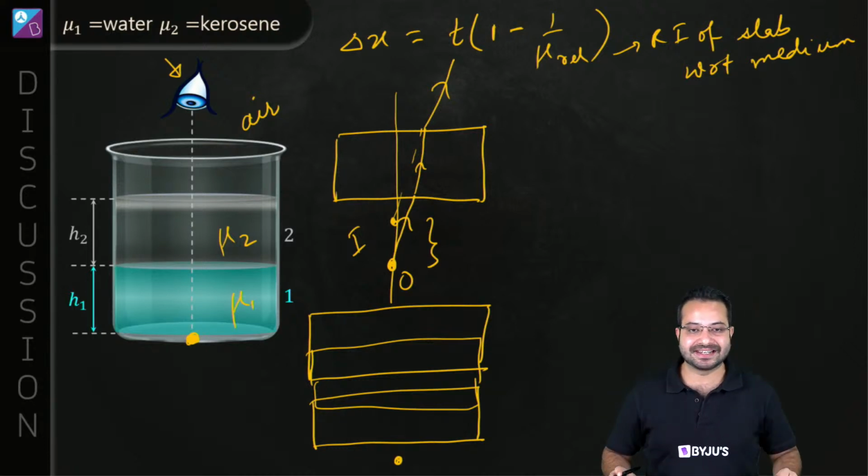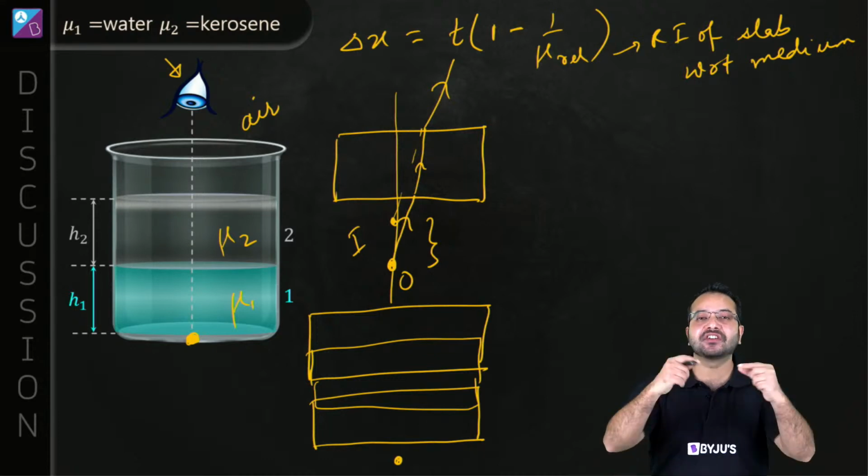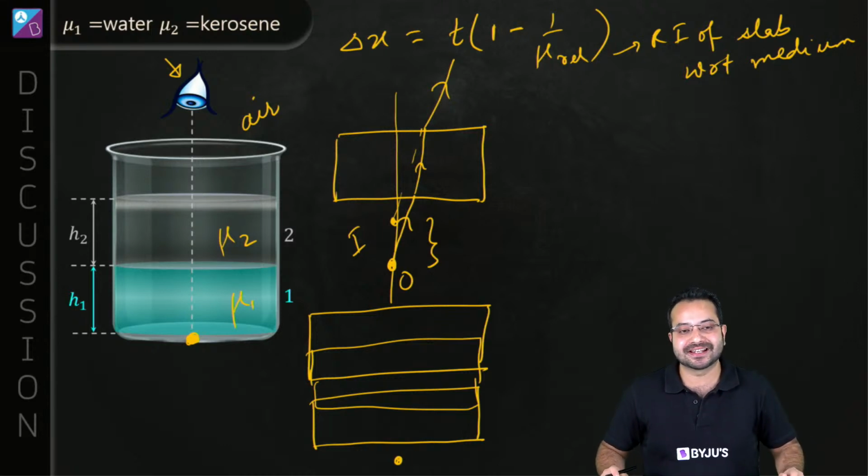Falak says yes. So Falak, you are saying that apparent shift is going to change if we change the distance between the slab and the object. Is that what you're saying?